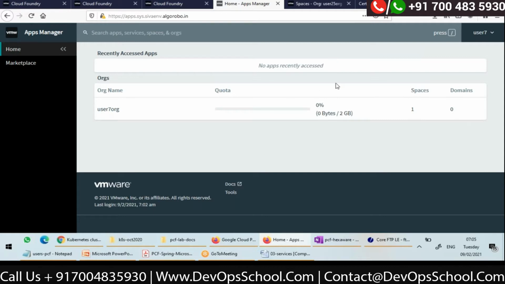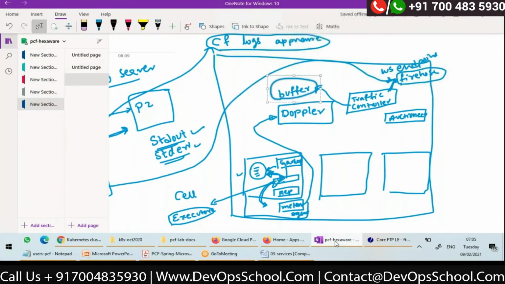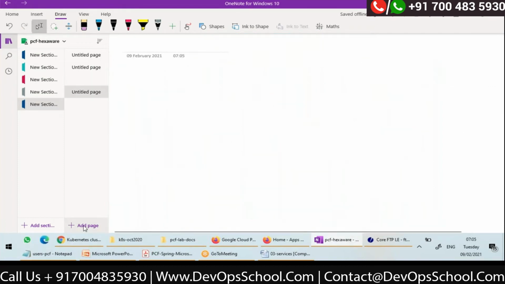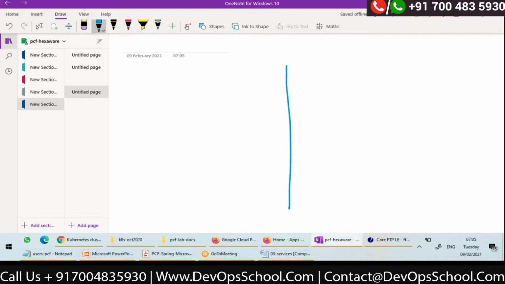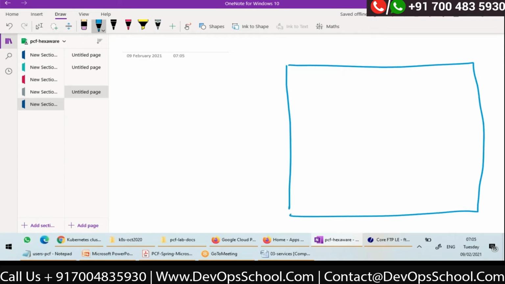To quickly revise, I will ask you some questions regarding logging. Let me check how many of you can answer. This is my Cloud Foundry, assume, and this is my cell.